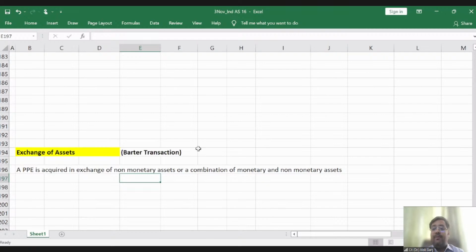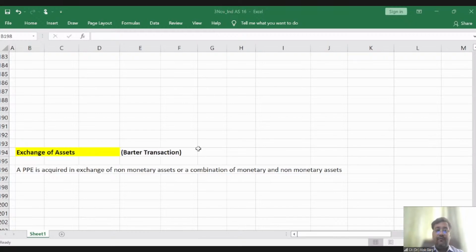Friends, if you are buying machinery, probably you will say to your supplier, see, I will pay you cash of 20%, and for the 80% value I will exchange in the form of an asset. So you will give me a machinery and I'll give you a building. So it could be a combination of monetary as well as non-monetary, or it could be completely non-monetary. For example, Mercedes is buying a flat and Mercedes is giving a car to the supplier. So now we are talking about the perspective of the acquirer who is buying the asset.